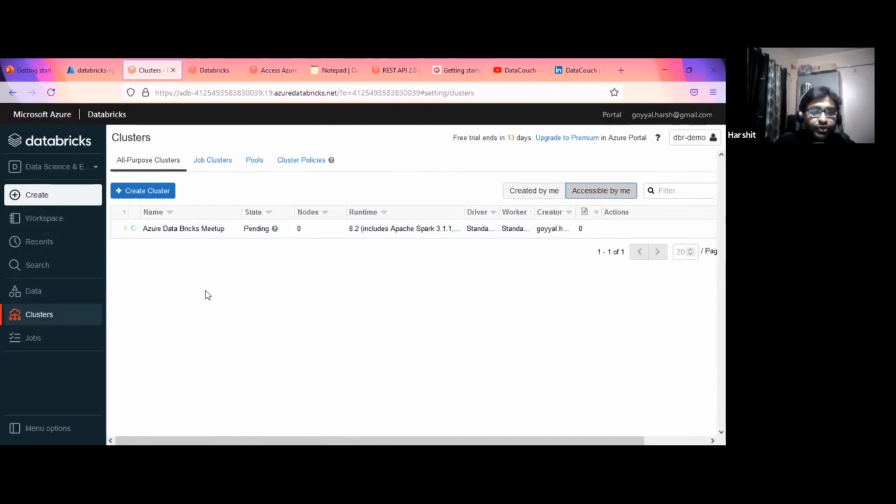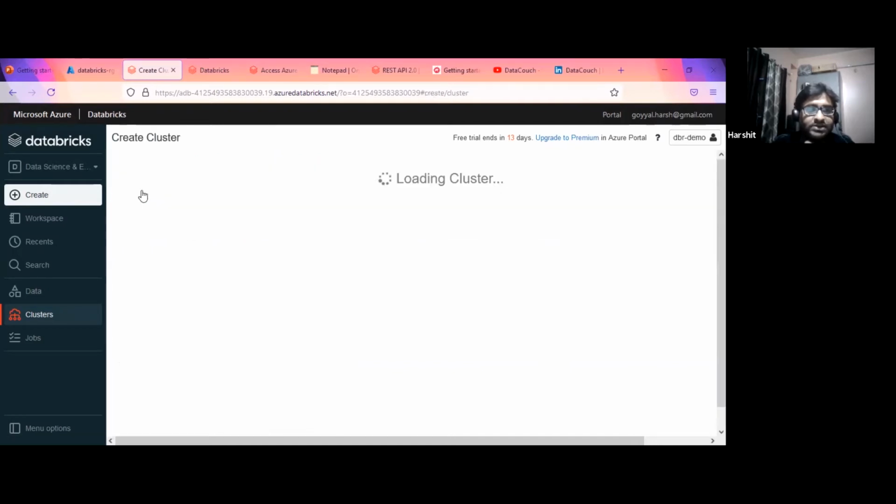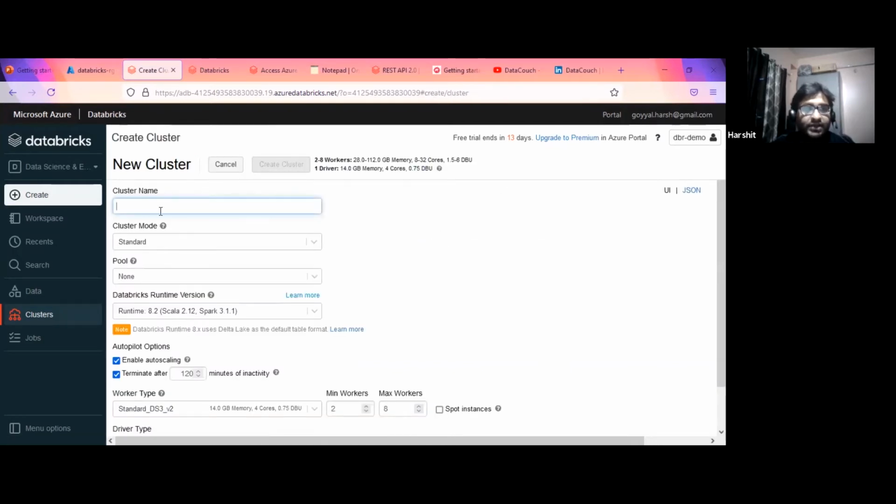To create a cluster, we can see here the create cluster button. If you click on it, it asks you the cluster name. So let's say Databricks demo 001. You can give any name. Now there are different modes in the cluster.